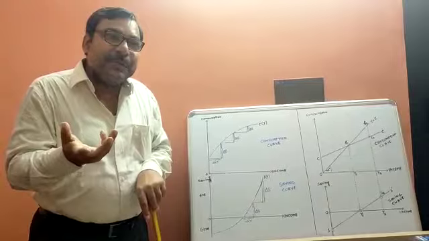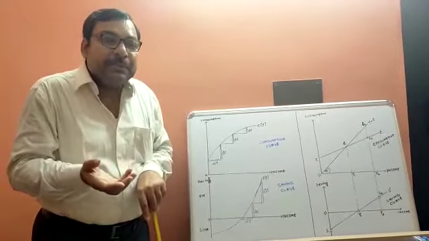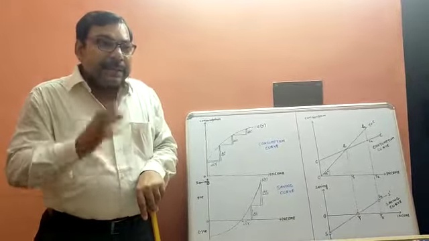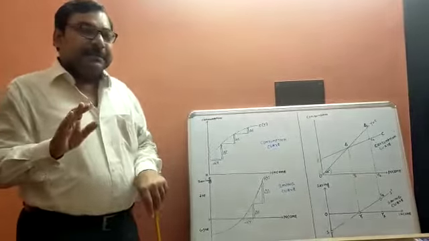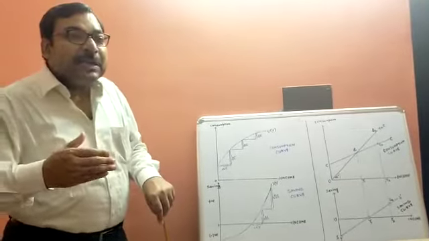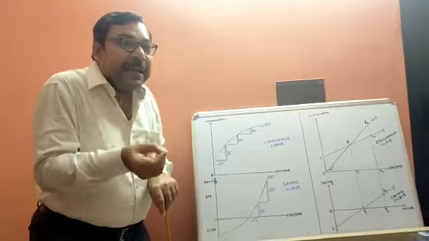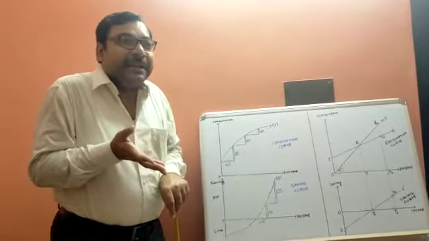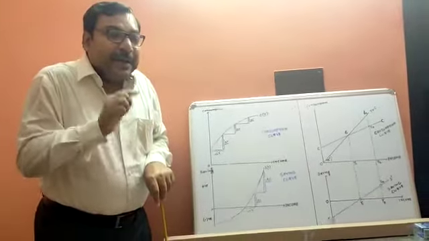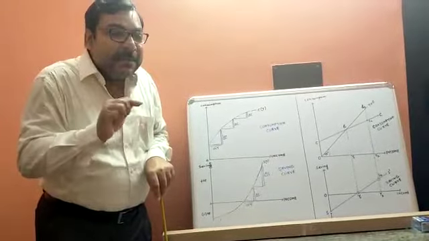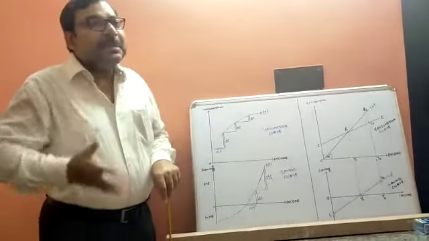Savings may be 0 if the entire income is consumed. Next, your income is 100, but your consumption is 120. Here current consumption is more than current income. What is savings? 100 minus 120 is minus 20. So savings may be negative.